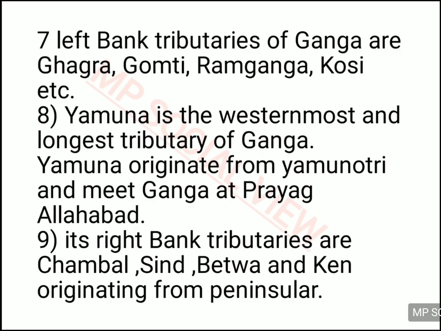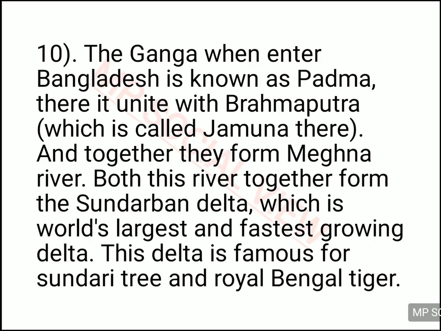And these right bank tributaries are actually rivers which originate from peninsular India, and they come from the peninsula, from the south side, and join the river Ganga. And one of the largest tributaries of river Ganga is Yamuna river, which joins the river Ganga from the westernmost side of it, and it meets the Ganga at the Prayag region of Allahabad. Allahabad, Prayag is famous for the meeting of Ganga, Jamuna and Saraswati. And this Yamuna river actually starts from the Himalayan region only, from the Yamunotri glacier. Ganga starts from Gangotri glacier, and Yamuna starts from Yamunotri glacier.